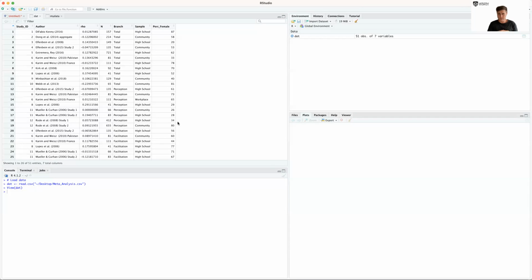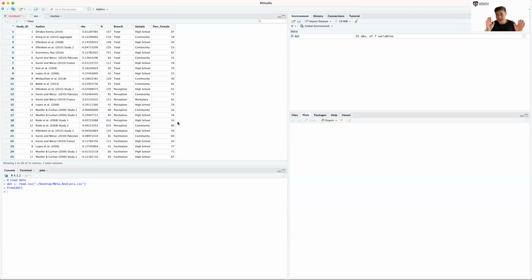So whether that's Cohen's d if you're comparing two means, r or rho if you're doing correlations, or it could be a risk ratio if you're doing something like the effect on cancer survival. As long as every single row is in a consistent metric, you can meta-analyze it.